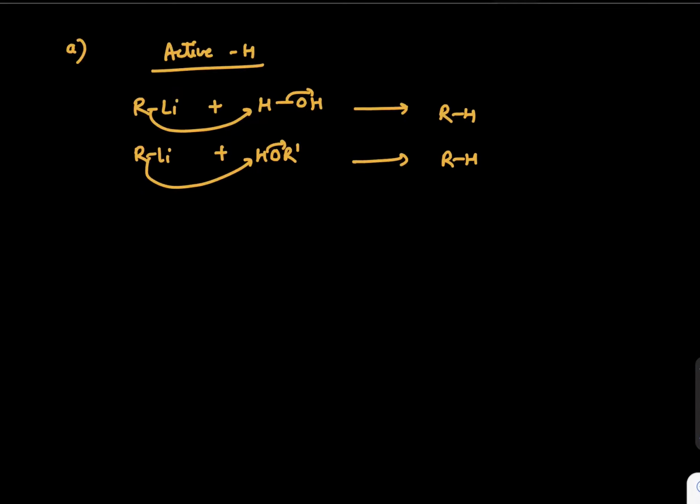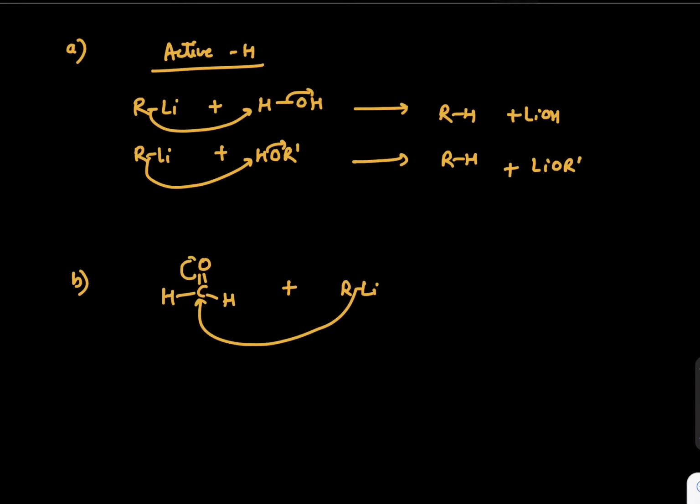And in this reaction, Grignard will also give you a similar reaction. Hence we say these are similar to what Grignard can do. The same can be done in this case also. Next, if you are given HCHO reacting with RLi or Grignard, in both situations the same thing will happen. It will become HCHR-O minus. The only difference is here Li plus will come, and in the Grignard case there will be MgX plus.